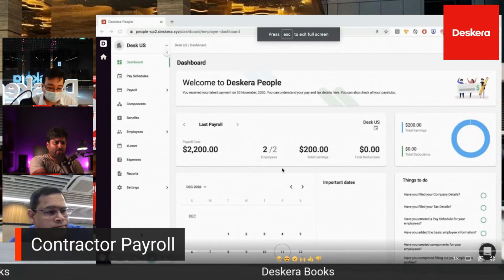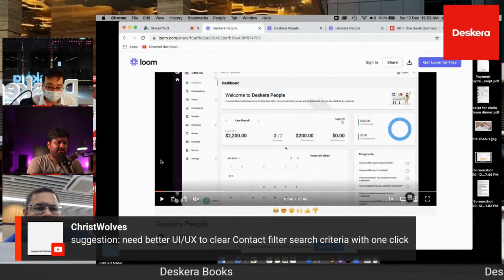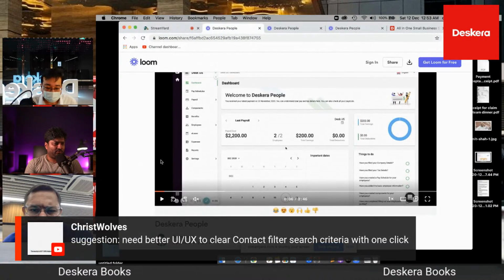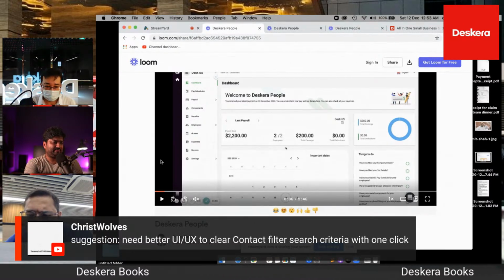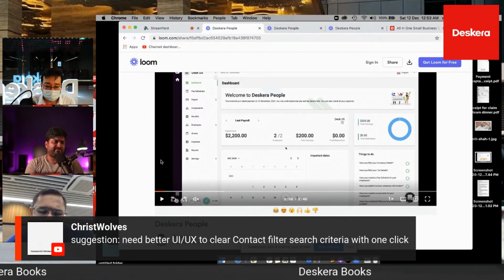There was a question on better UX to clear contact filter search criteria with one click. Saurabh, you want to take this? I'm not sure what this means, though.